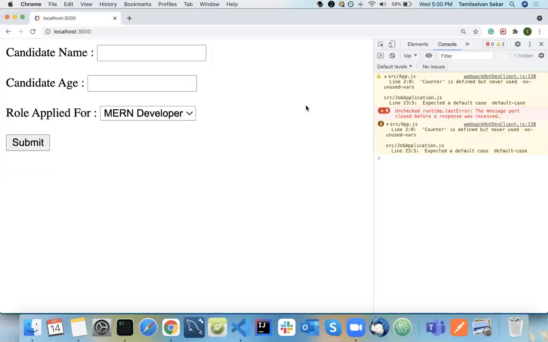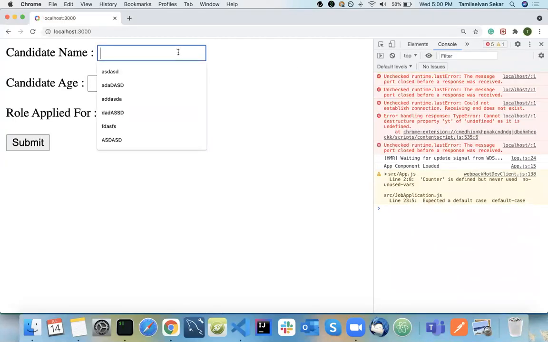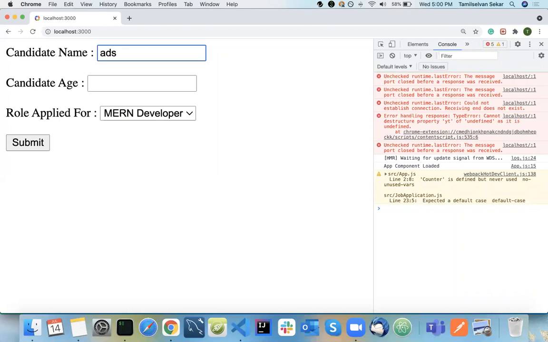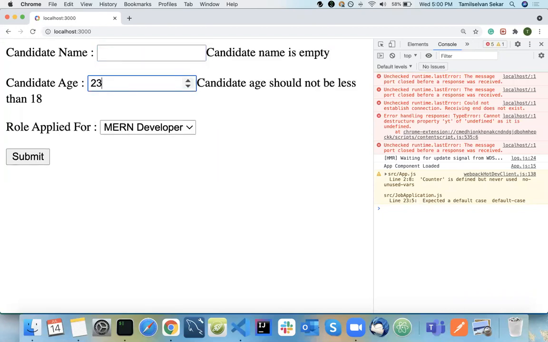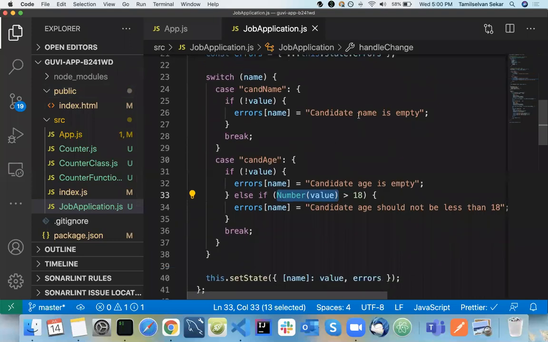Else if, okay, simple. So now I type in here empty. Type in here. Okay, so 23. No, guys, just give me a minute.